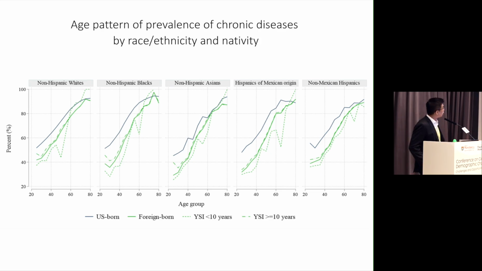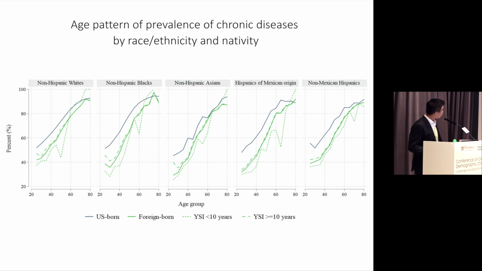So this figure shows the age pattern of the prevalence of chronic disease by race, ethnicity, and nativity. Each panel is one race group, which consists of whites, blacks, Asians, Hispanics of Mexican origin, and non-Mexican Hispanics. Within each panel, there are 4 lines. The navy or blue line is the US-born population, and the green line is always the foreign-born population. We further differentiate foreign-born by years since immigration, that is YSI, more or less than 10 years.